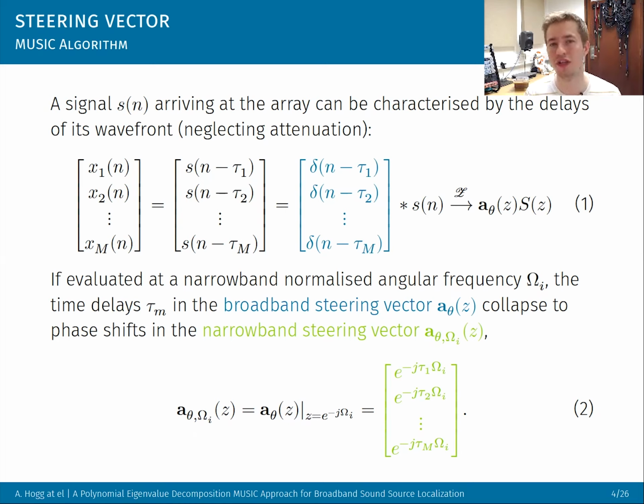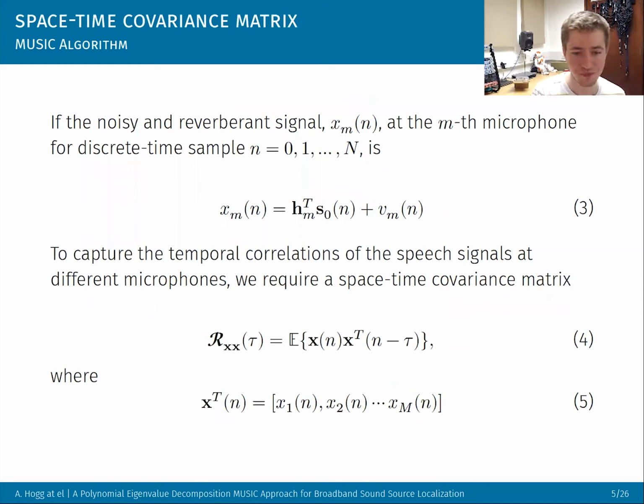The trick that people normally use is, well, you can make this broadband problem of speech into lots of narrowband problems. We can basically run narrowband MUSIC on independent frequency bins. So we frequency bin the speech signal, and then we run narrowband MUSIC on those frequency bins independently. The polynomial eigenvalue decomposition approach solves this as a broadband problem, and then it means that you can capture correlations between the frequency bins. They're no longer independent, which should mean that the performance is better.